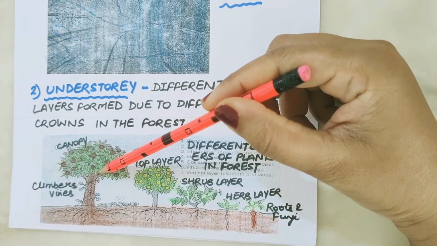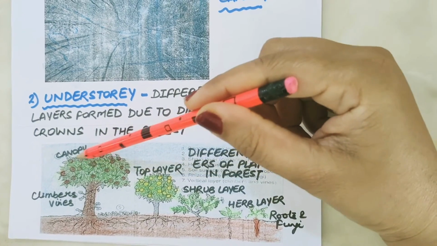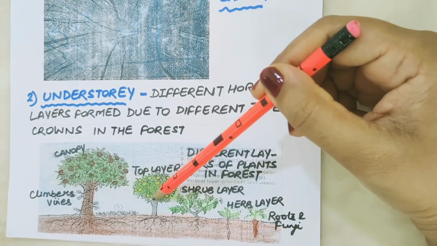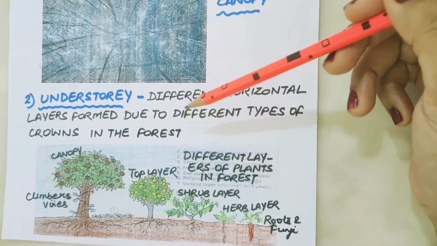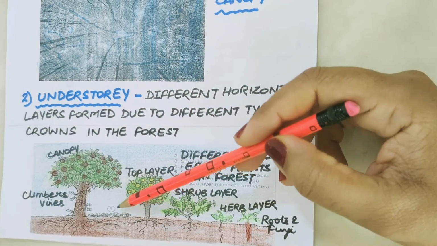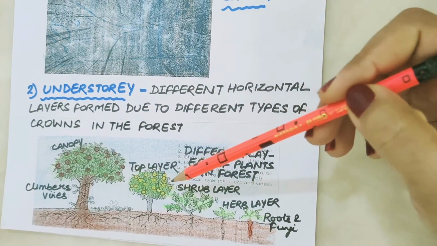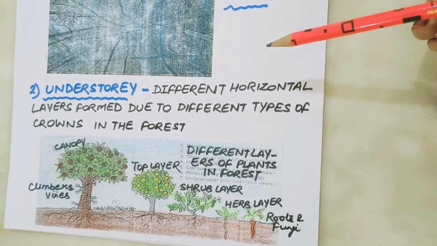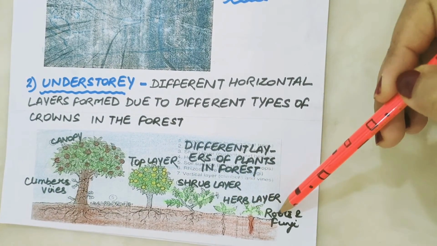The branch part of the tree above the stem is known as the crown of the tree, and the crowns of trees have different shapes. Next layer is understory. The different horizontal layers formed due to different types of crown in the forest are called understory. It consists of plants that grow above the forest floor but lower than the canopy. They require less amount of light in order to grow. The constituents of understory are top layer, shrub layer, herb layer, and forest floor.